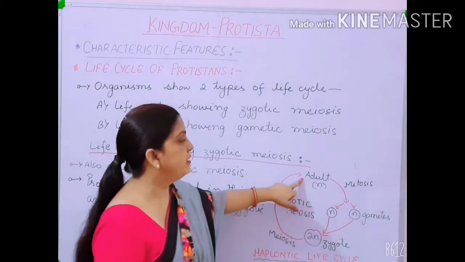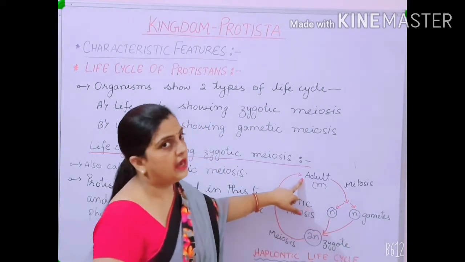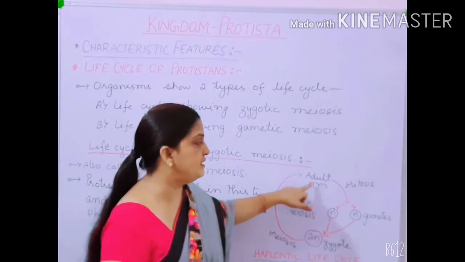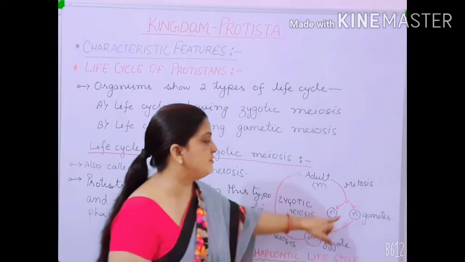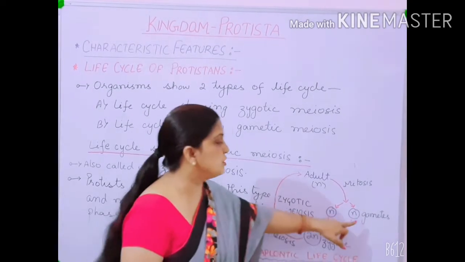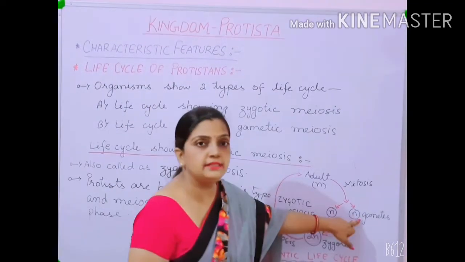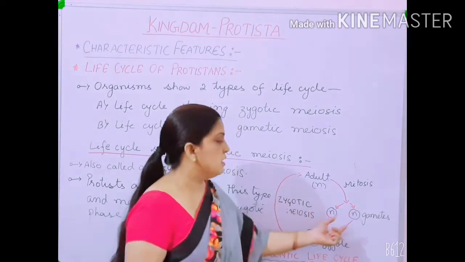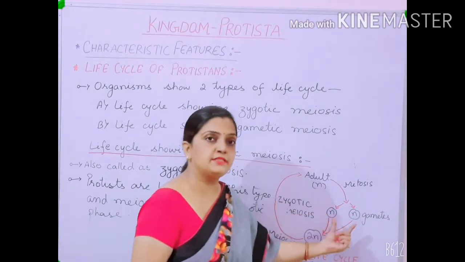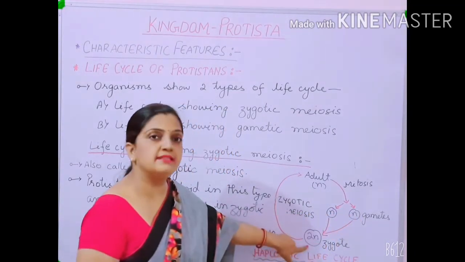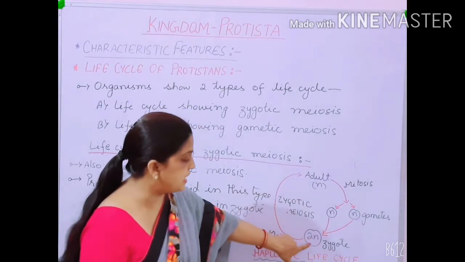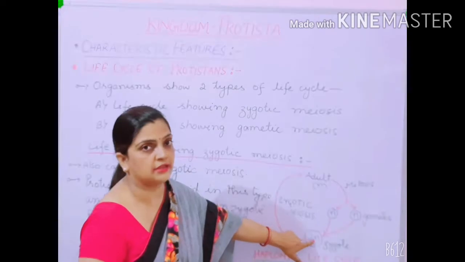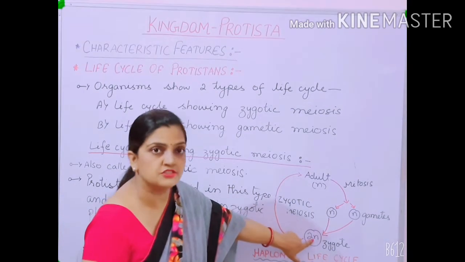It means that the adult was having half the number of chromosomes, so gametes developed from them by mitosis division will also have half the number of chromosomes. So gametes are haploid in this case. Now these two haploid gametes fuse together by the syngamy process to form the zygote, and you can see that the zygote is a 2n structure. It means that it is a diploid structure.